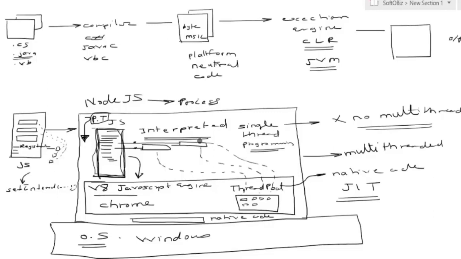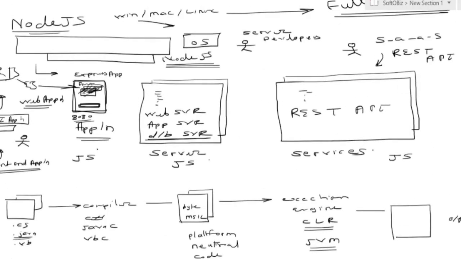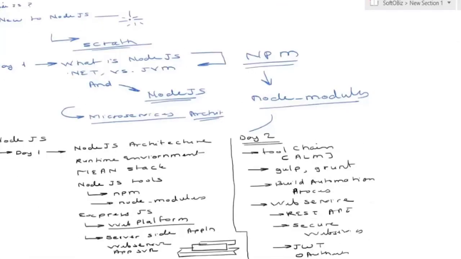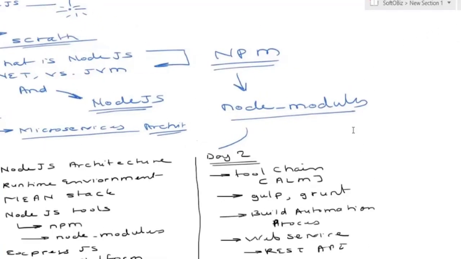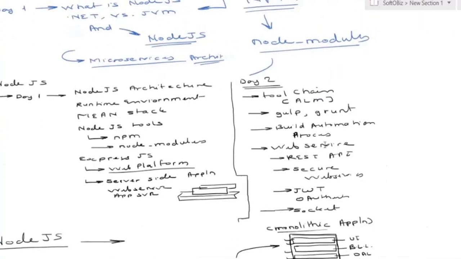Good. Any other question up till now on the discussions which you carried out? See, I'm just trying to show all the diagrams from where we started, because every time we conduct this online session, it's always good practice to have a recap. So we are talking about Node.js right from the scratch. What is Node.js? Node.js is like .NET, like a JVM. Node.js is used for writing microservice application architectures. Node.js comes with some kind of tools. Now we are going to focus on that area: Node package manager, node underscore modules. And then further, I discussed the agenda for today's session.